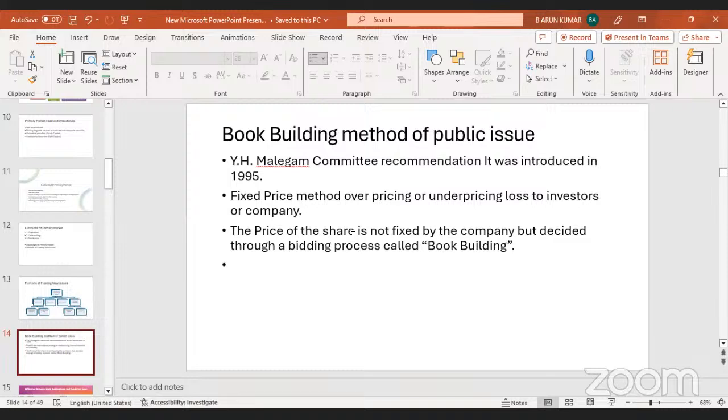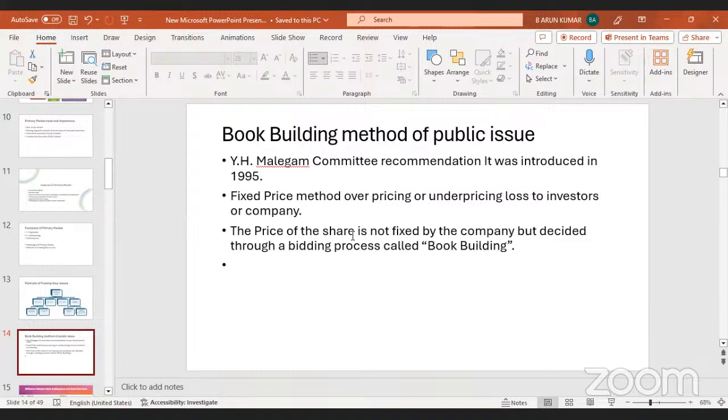The fixed price method led to overpricing or underpricing loss to the investors of the company. Earlier we used that fixed pricing method. In this method, investors invest money in a particular company. For example, any organization issuing an IPO, say the IPO value is 100 crores.